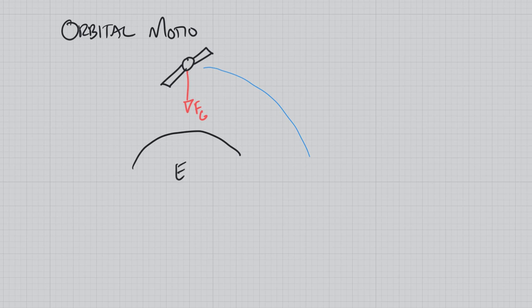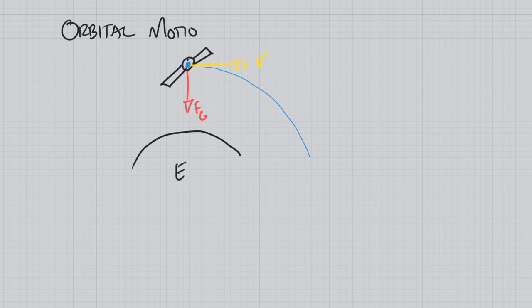Now, something to think about: this satellite at this moment is traveling in this direction. That's the velocity, and its force is pulled towards the center of the Earth, and that is what pulls it into circular motion. In reality, it is falling towards the Earth because the only force acting on it is the Earth pulling on it. But because it's traveling in this direction, it's moving this distance fast enough that as it falls, so does the Earth.